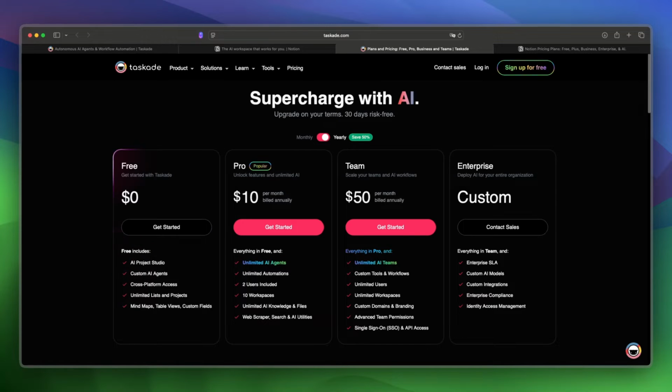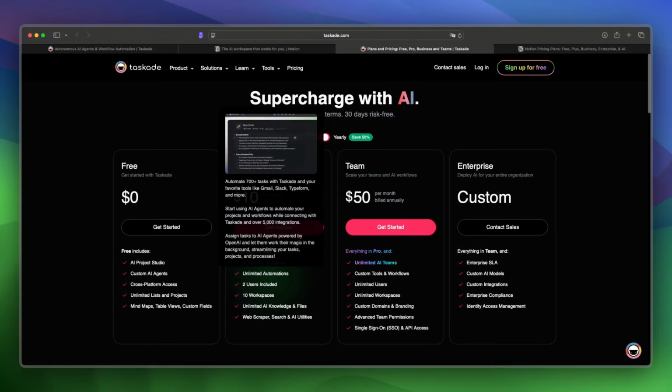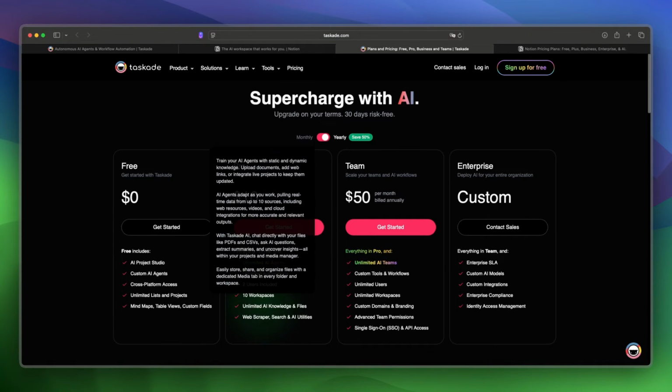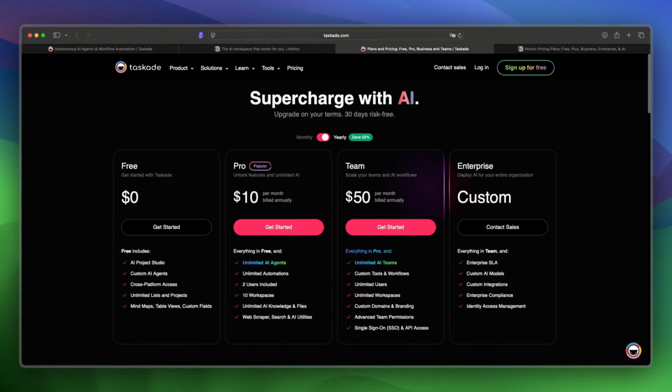is something for you. When we dive deeper into the plans, we can see that the Pro plan will unlock features and unlimited AI agents, and this is a really big advantage when you compare it to free. You will also get unlimited automations, 2 users, 10 workspaces, and unlimited AI knowledge as well. So the difference between free and Pro is pretty big, but of course, if you want to get started and to try it out, then the free plan is amazing, and it's good that Taskade is offering this.